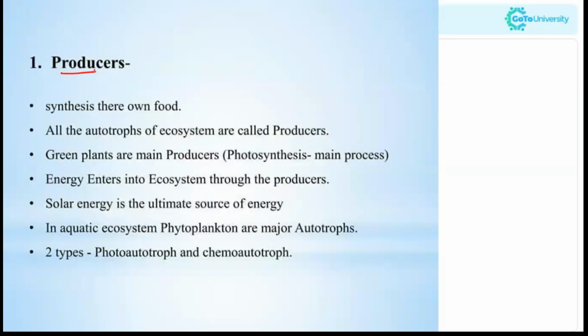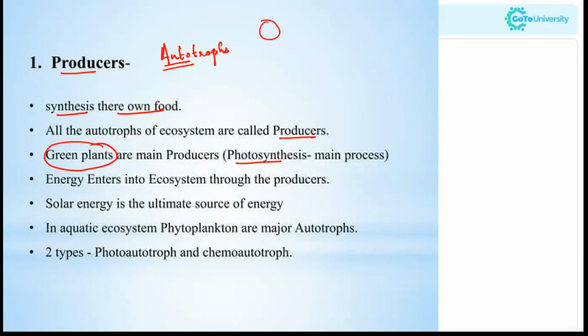First is producers. Producers are also known as autotrophs. Autotrophs are the group of organisms which can synthesize their own food, mainly by photosynthesis. All the autotrophs of the ecosystem are called producers, which include the green plants. As I mentioned, the main process is photosynthesis, so the energy enters the ecosystem through producers.